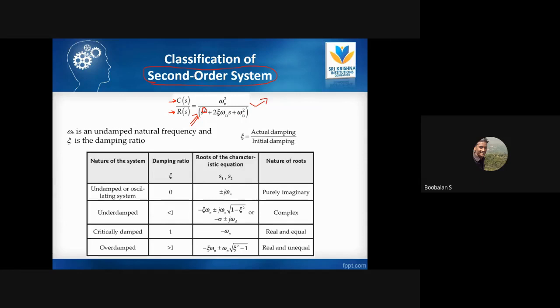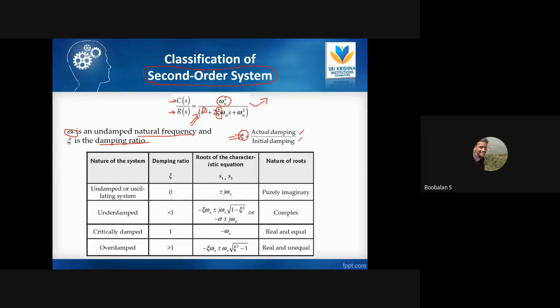Right, no issues, but if you're more interested in this second order system, or IB control system, just ping me on my WhatsApp, right? So this is my general second order system where omega n is the natural frequency and epsilon is the damping ratio. Damping ratio means actual damping divided by critical damping. This is the ratio between my two things, that's why it's called damping ratio.